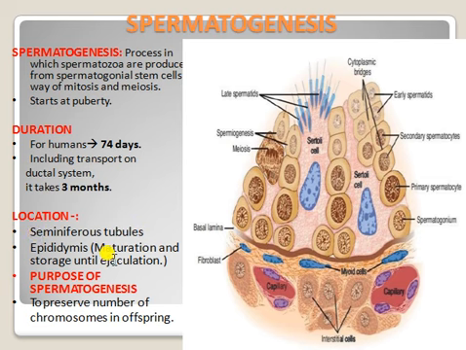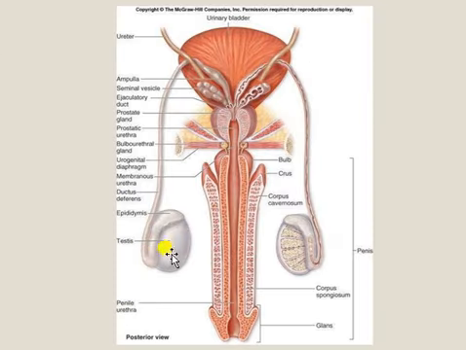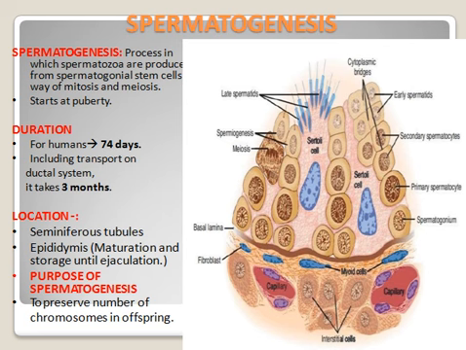Production happens in the seminiferous tubules, maturation happens in the epididymis until ejaculation, and after maturation it is stored in the epididymis. The purpose of spermatogenesis is to preserve the number of chromosomes of the offspring.